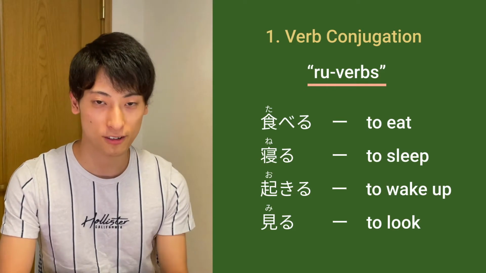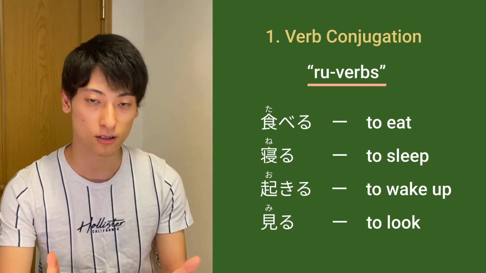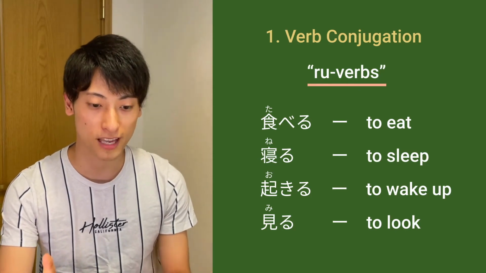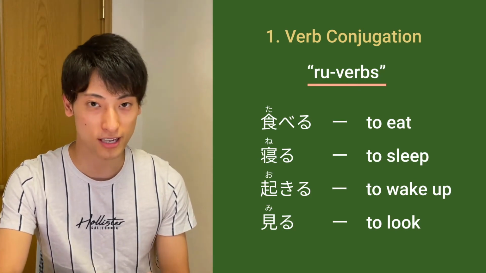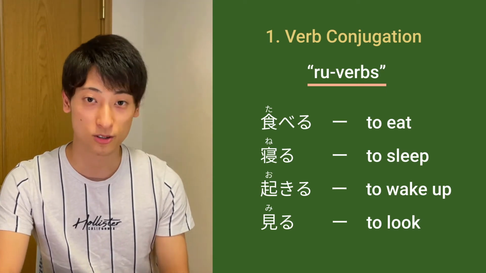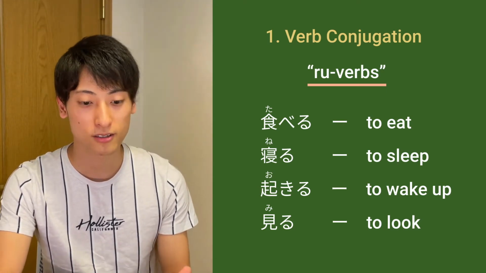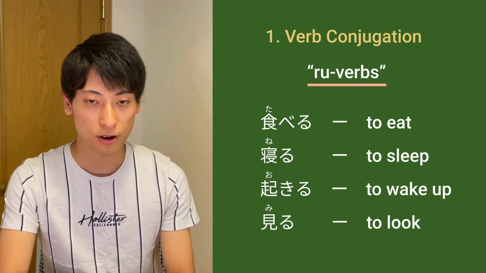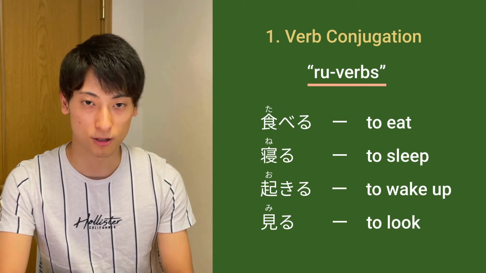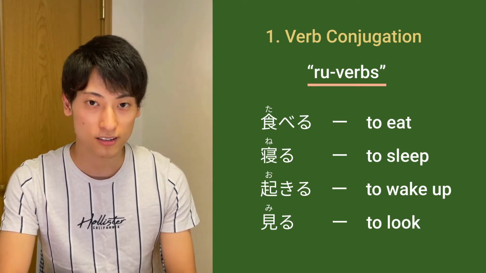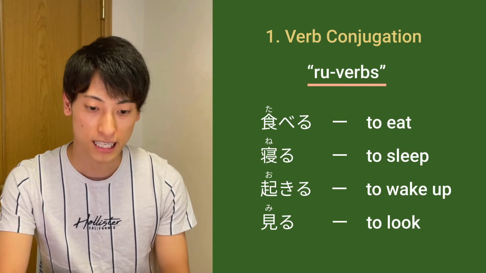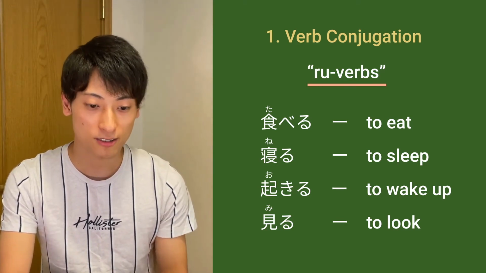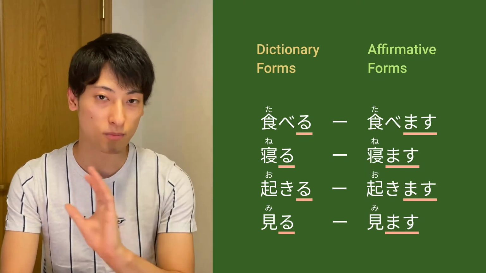Right, so the first verb category is Ru-verbs. Ru-verbs are literally the verbs that end with the word ru. For example, 食べる to eat, 寝る to sleep, 起きる to wake up, and 見る to look. But those forms are called dictionary forms, and you need to conjugate into polite form and affirmative forms usually. And how you conjugate is really easy. So you basically have to change る into ます.